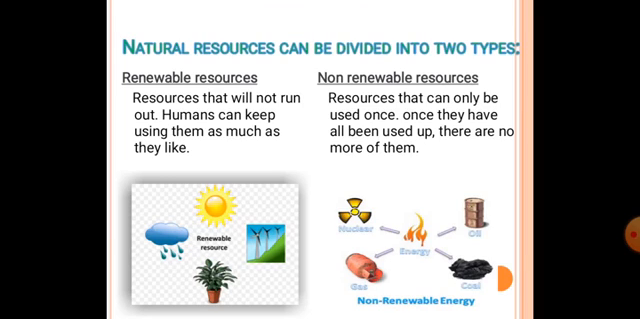Now, the natural resources can be divided into two types: renewable resources and non-renewable resources. Renewable resources will not run out, humans can keep using them as much as they like. For example, solar energy, water, plants, and wind energy. Non-renewable resources can only be used once. Once they have all been used, they are no more for the future. For example, nuclear energy, gas, coal, and oil.